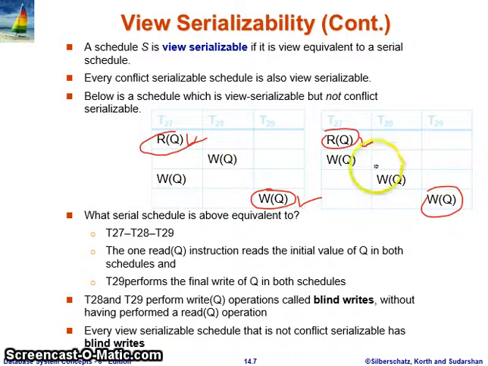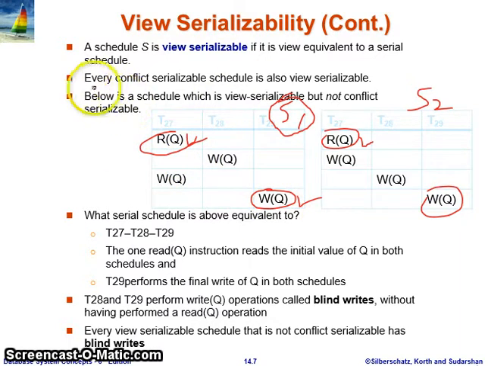Suppose this is schedule S1 and this is schedule S2. S1 and S2 are view equivalent, and schedule S2 is serial: T27 is complete, then T28 and T29. So this is the serial schedule. We can say our schedule S1 is view serializable, but it's not conflict serializable.